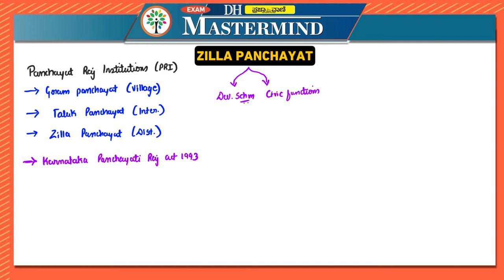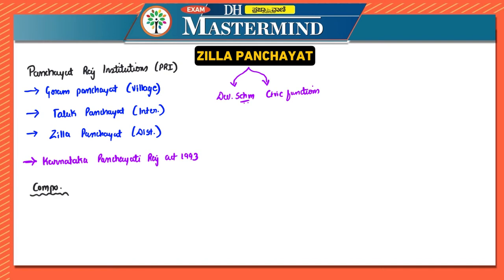Now let us move on to the composition of Zilla Panchayat. Till here I guess it is clear: implementation of developmental schemes and providing civic functions in rural areas are the two most important functions which Zilla Panchayat undertakes. Now, composition of Zilla Panchayat.